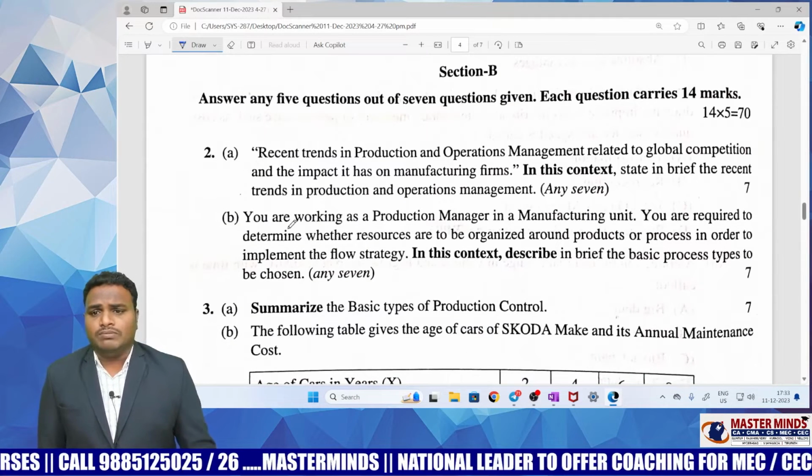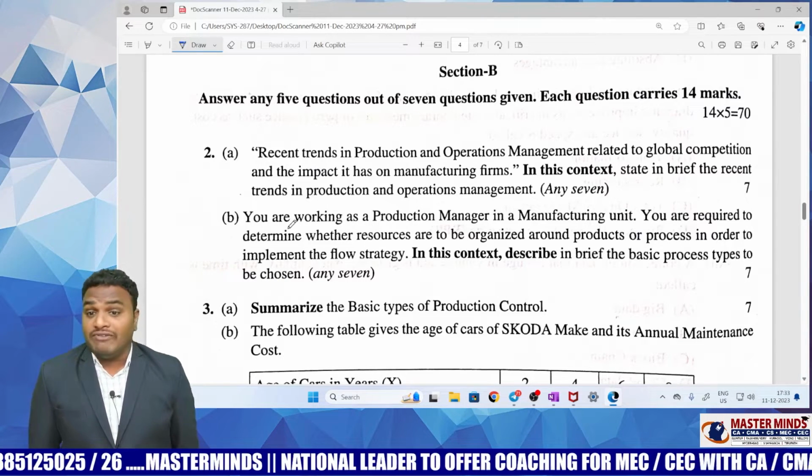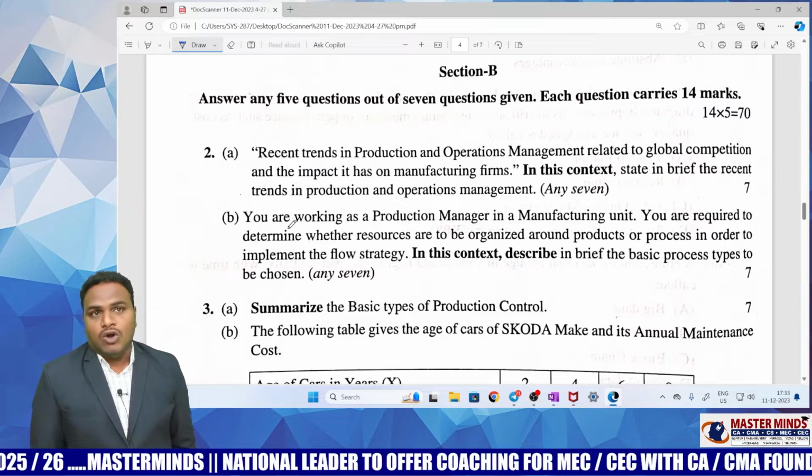Then coming to section B, which is very important. Answer any 5 questions out of 7 questions, and each question carries 14 marks.